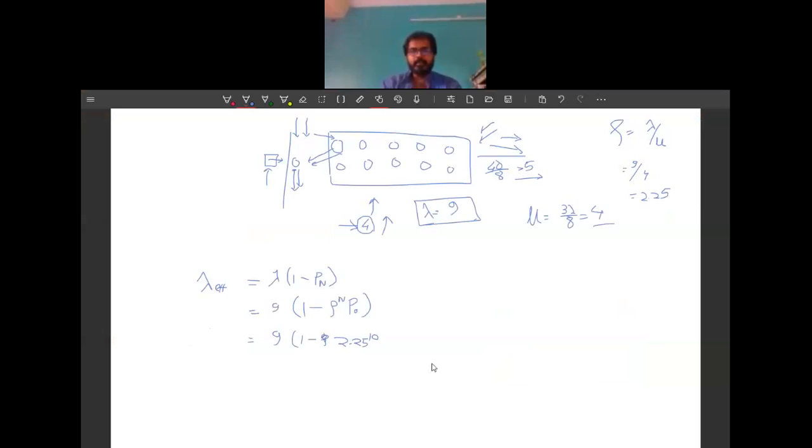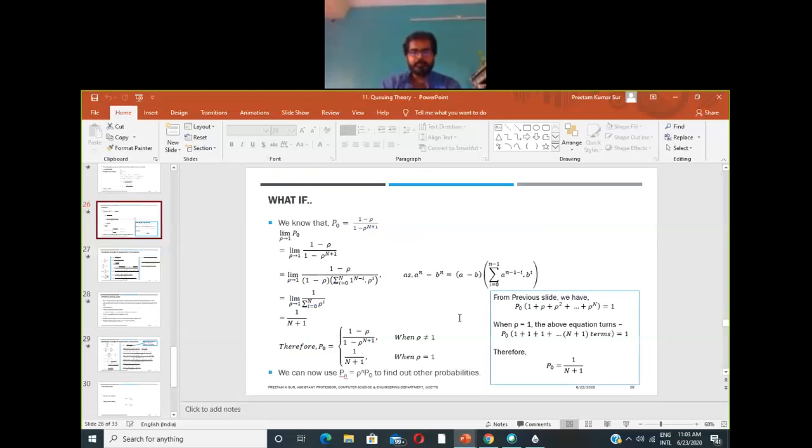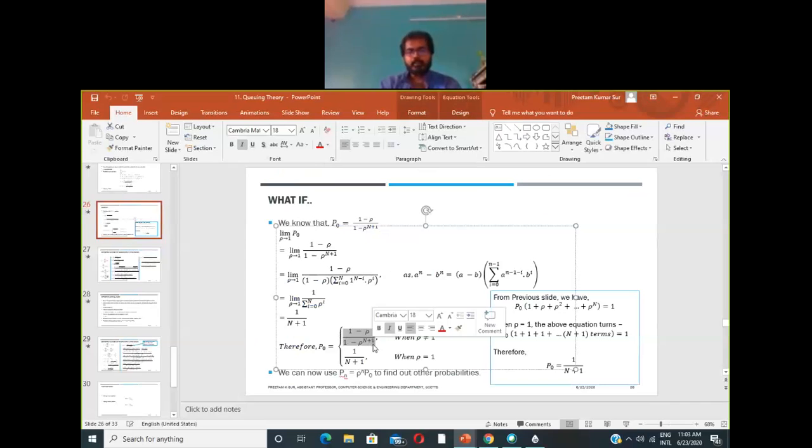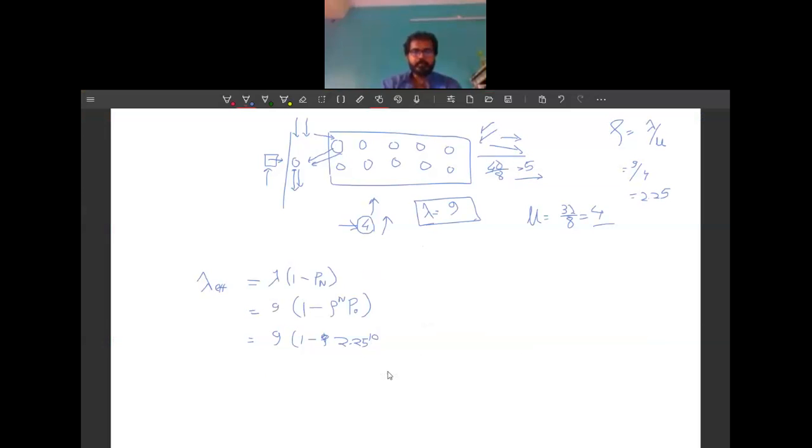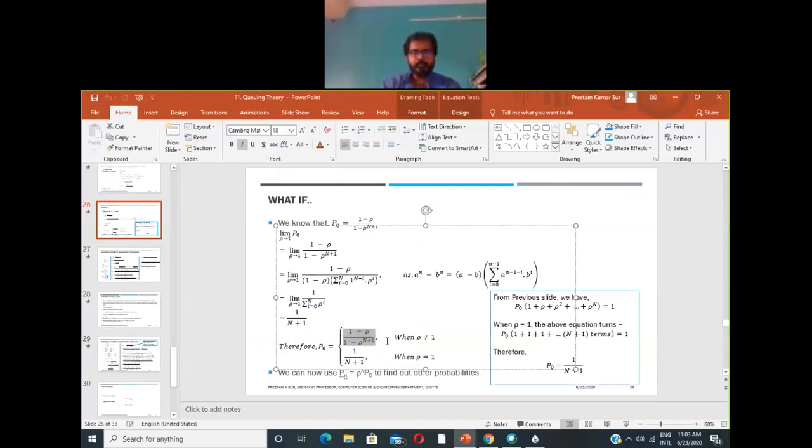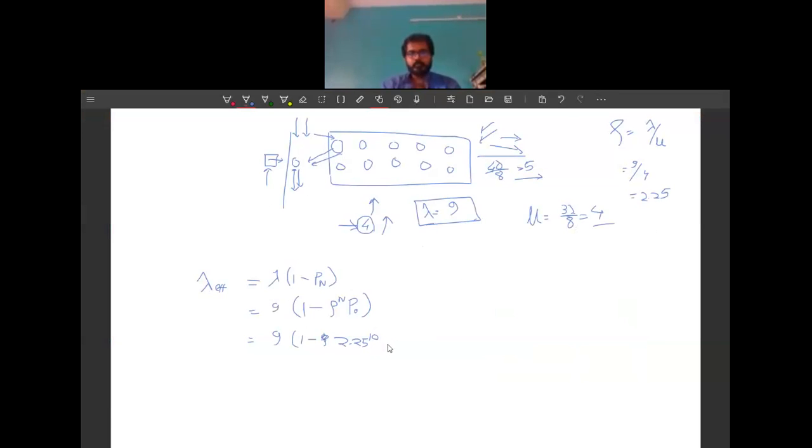So we found that here rho is not equal to 1, right? So we will use this expression for p0: 1 minus rho divided by 1 minus rho to the power n plus 1.